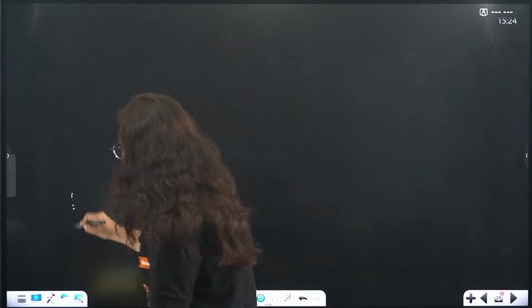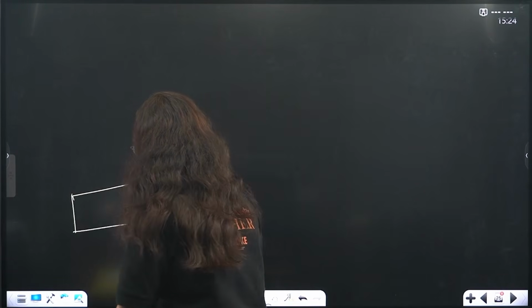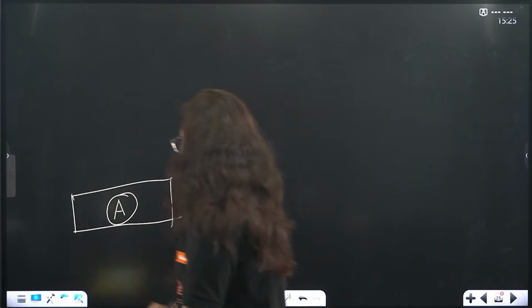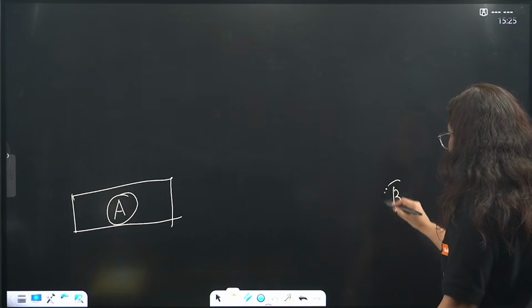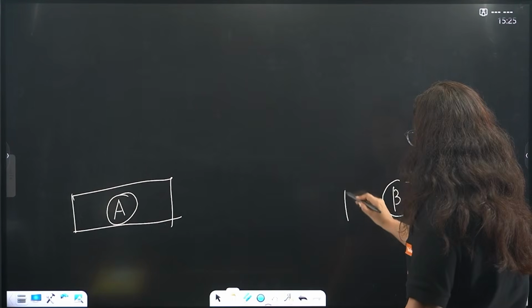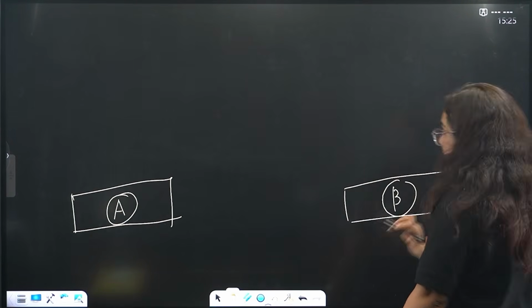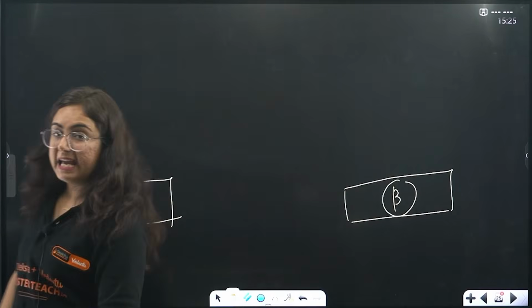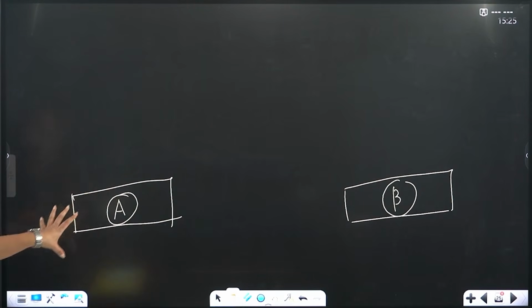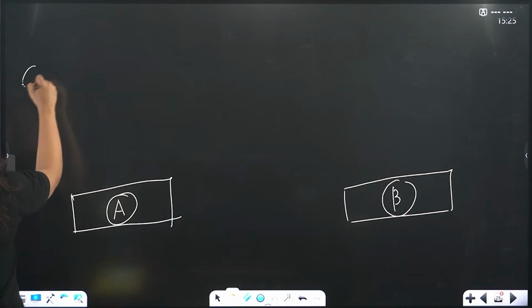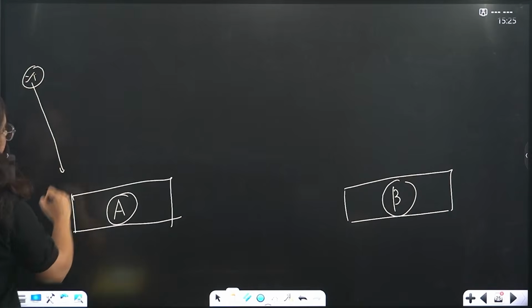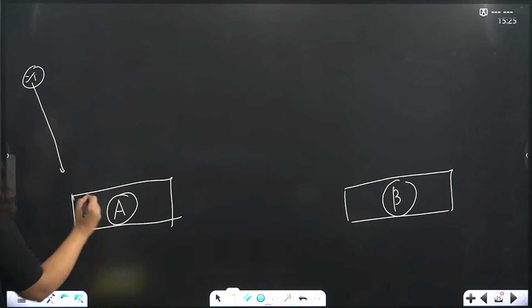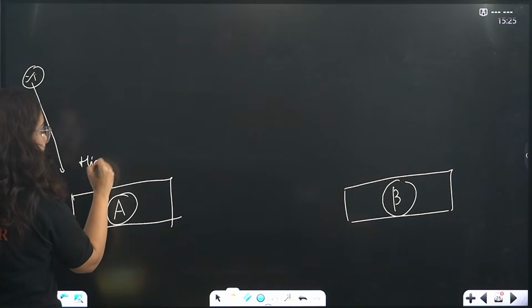So consider this is a place A and this is a place B. There was direct sunlight in place A, and hence here it is high temperature.